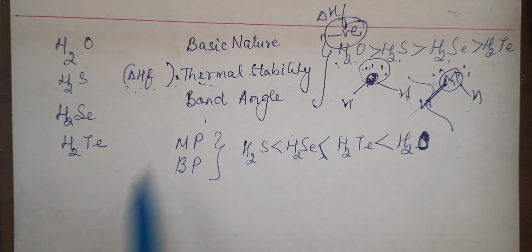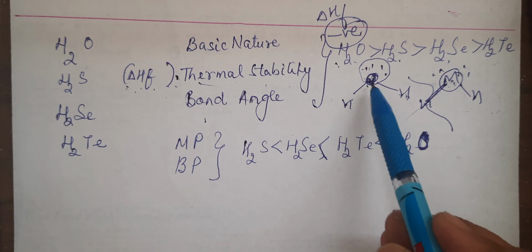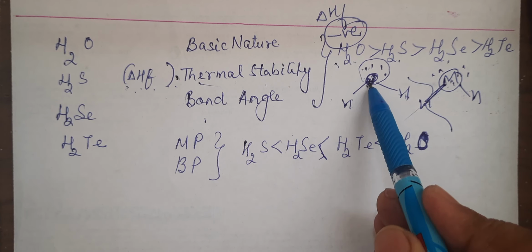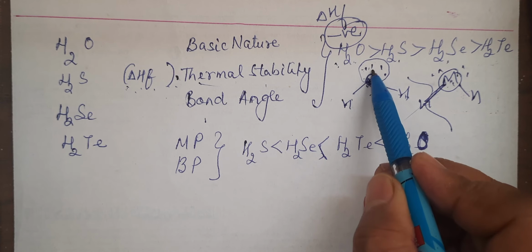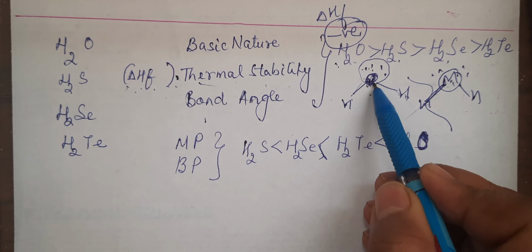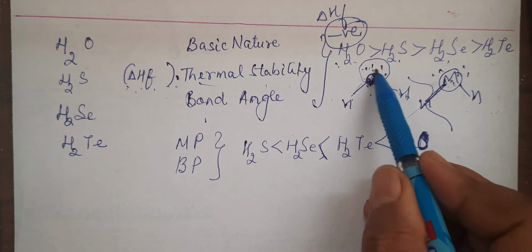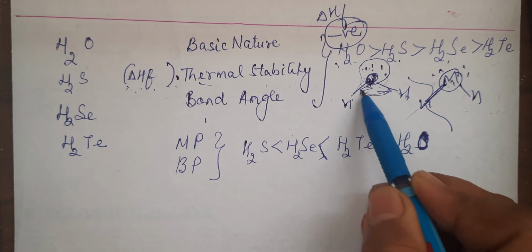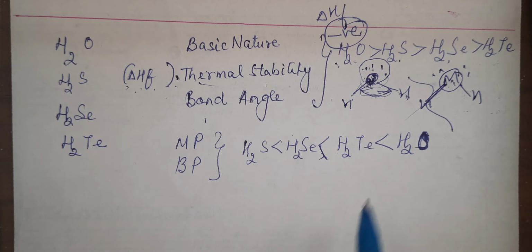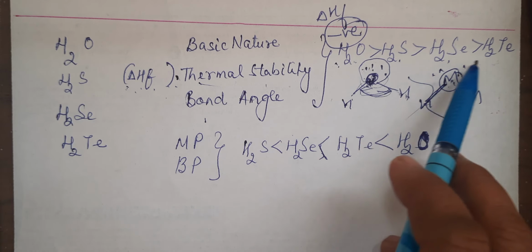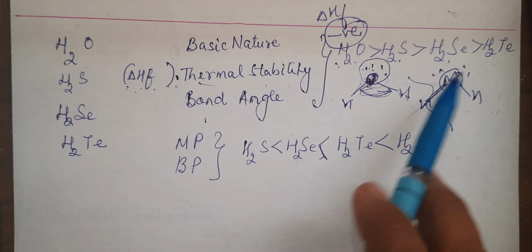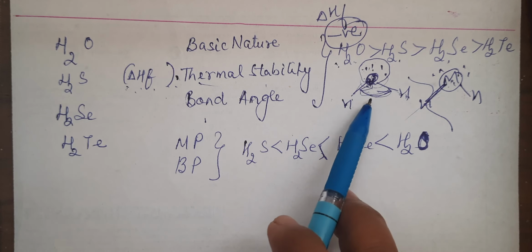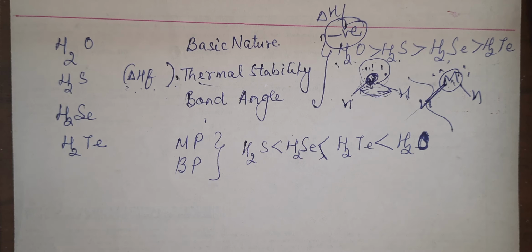Next, bond angle. Bond angle is decreasing down the group. If it is oxygen, more electronegative, more electron density over here. Even bond pairs are more concentrated on oxygen. More electron density here means they are going to repel. Therefore, the bond angle is comparatively bigger. Whereas down the group, the size of the central atom is increasing and electron density on the central atom is decreasing. Therefore, the repulsion would be less.